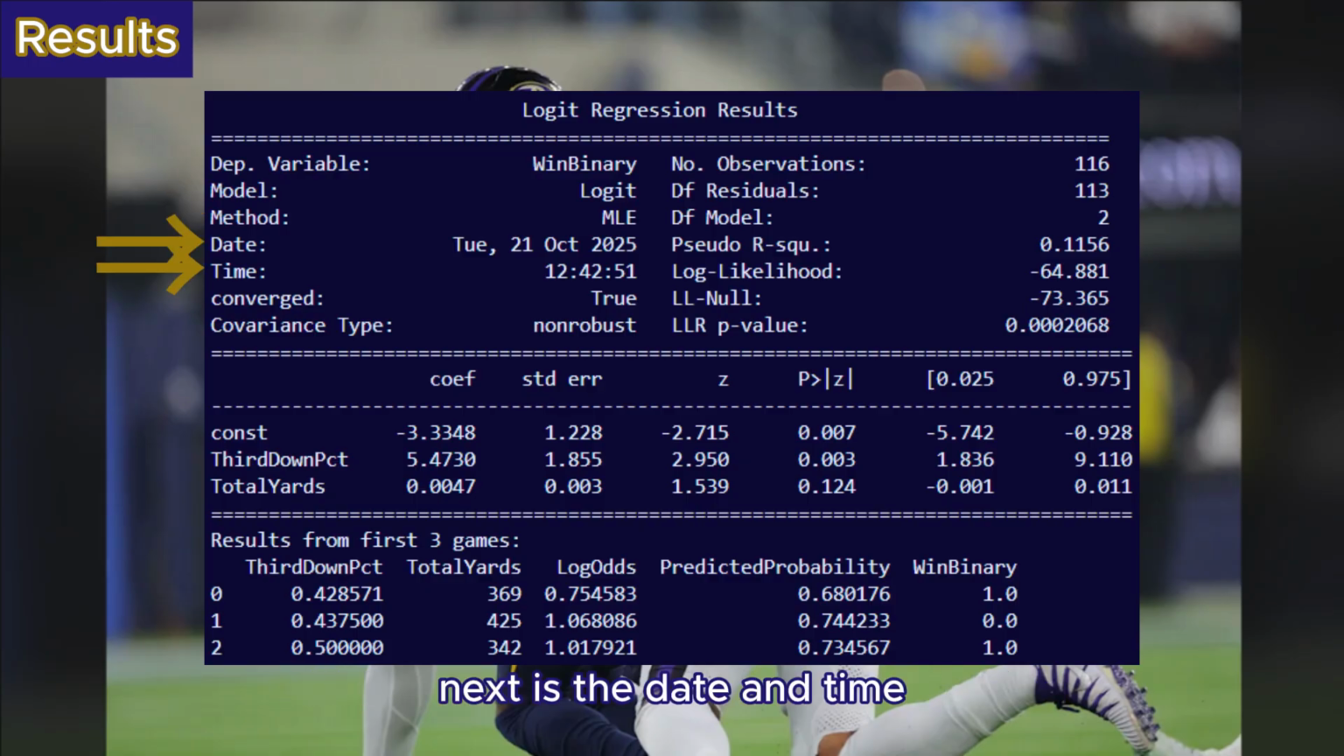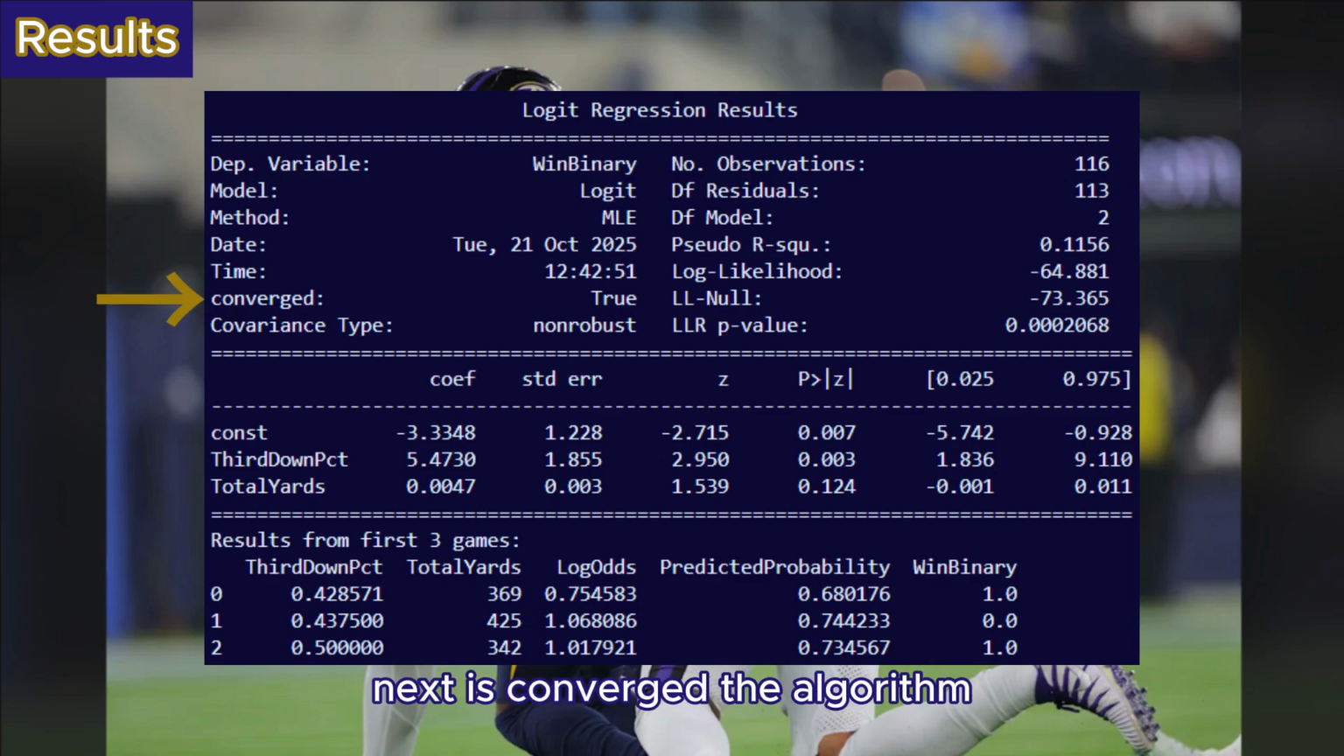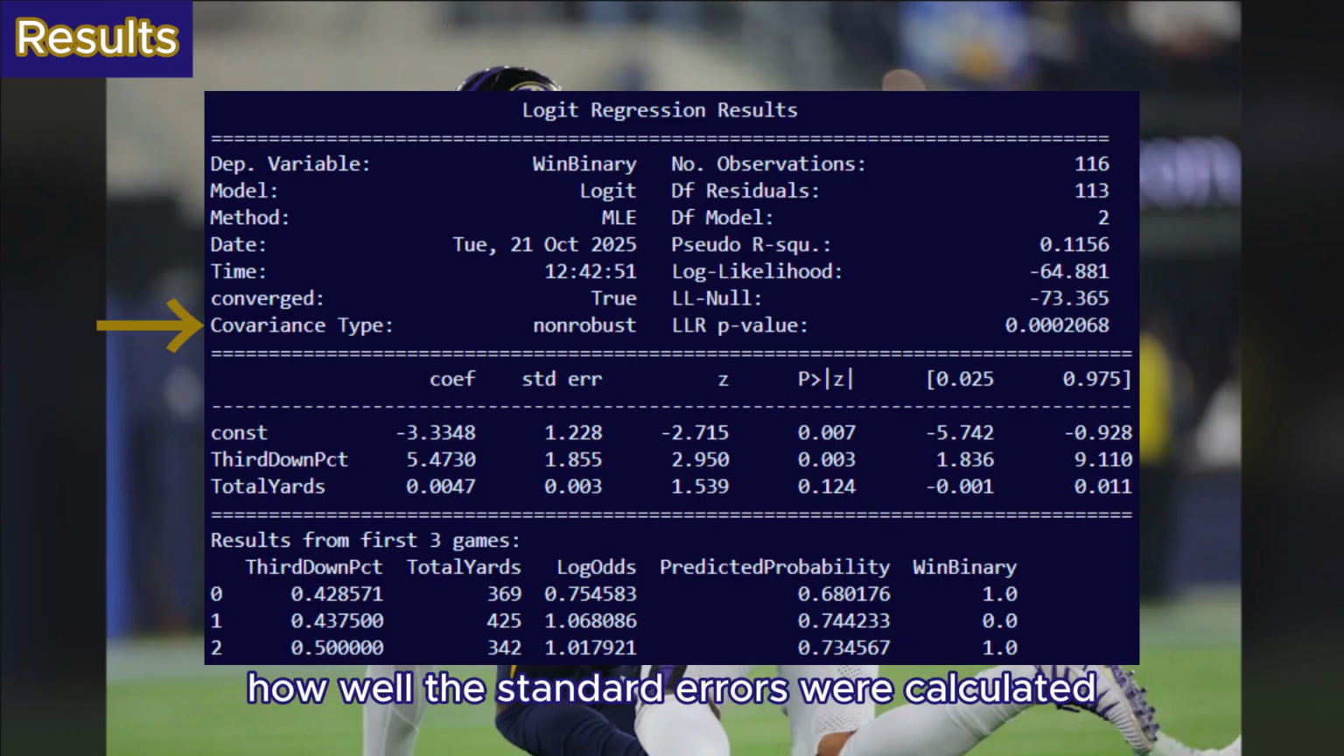Next is the date and time when this analysis was executed. Next is converged. The algorithm successfully found a set of coefficient values that maximize the log likelihood function. This means the model is stable, hence why it says true. If it was false, that means the model is unstable, which could be due to a number of factors. The covariance type. This measures how the standard errors were calculated. Non-robust is the default value, meaning the model was correctly specified and errors meet all assumptions.